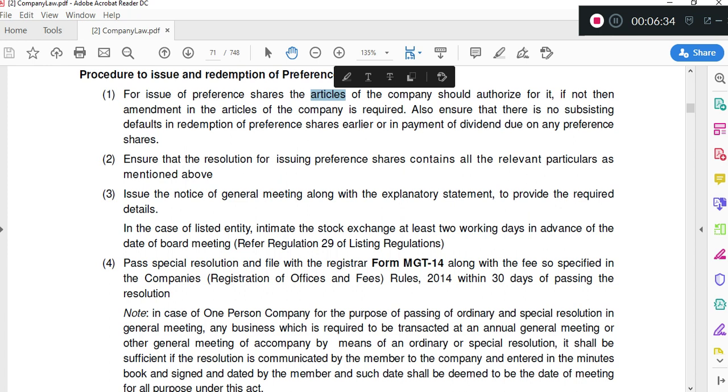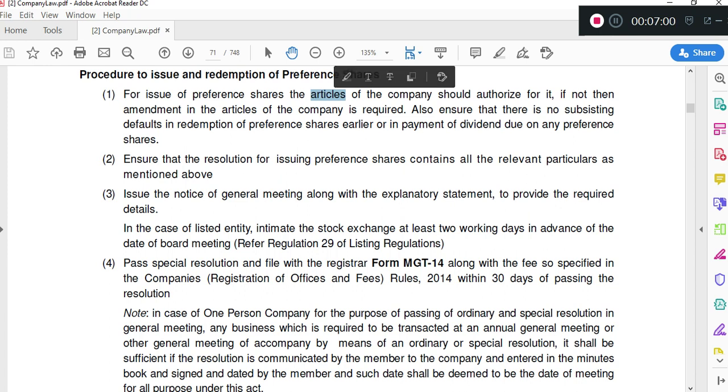If you find that the articles are silent on this, then we have to include this provision first in the articles, and for that we have to alter our articles of association by passing a special resolution and by filing MGT 14, because we are passing a special resolution. After that, we have to issue preference shares in the board meeting. So we have to call a board meeting and pass a board resolution.